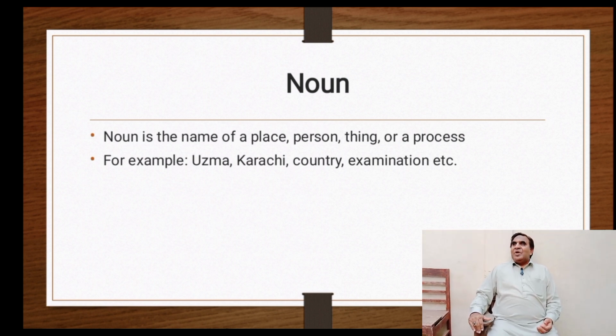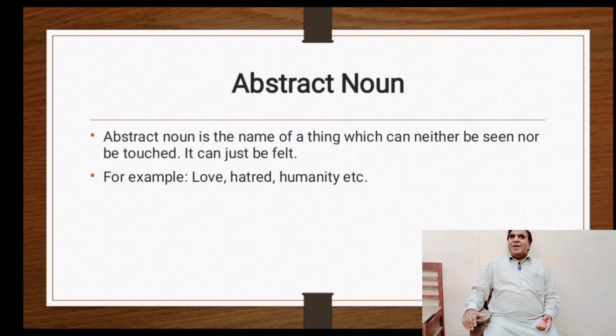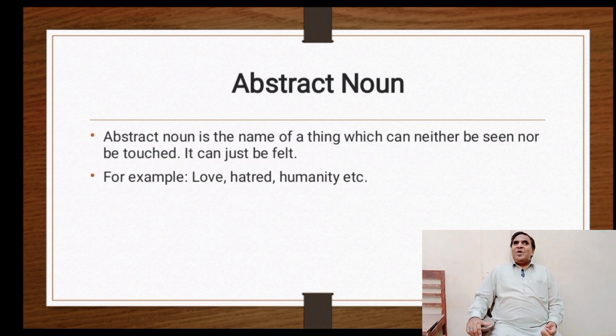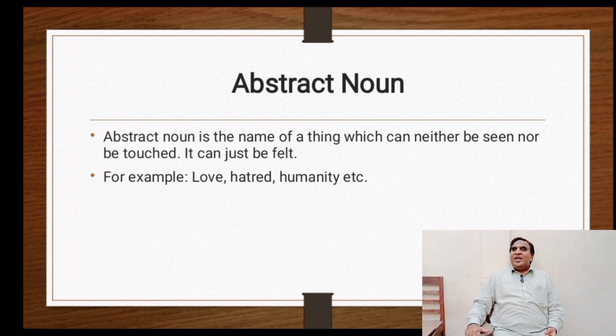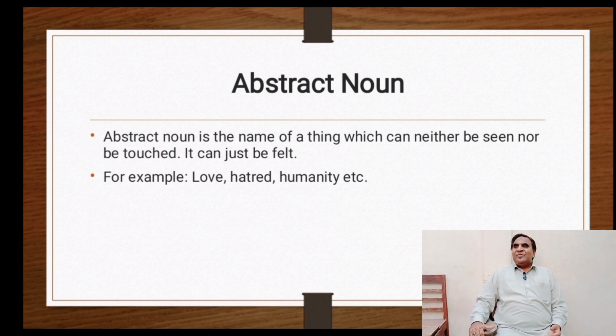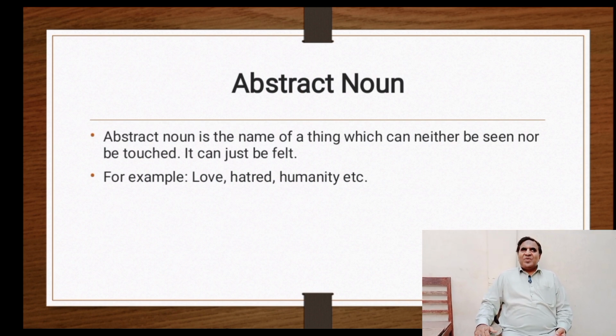Abstract noun. Abstract noun is the name of a thing which can neither be seen nor be touched. It can just be felt, as love, hatred, humanity, etc.